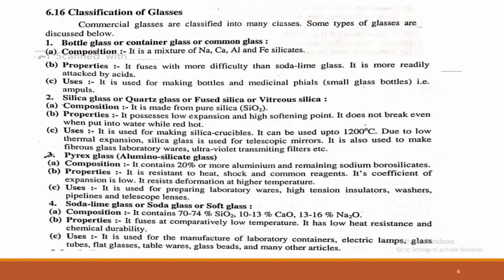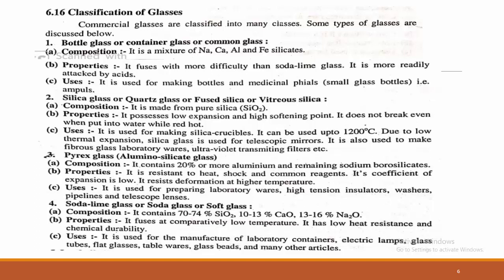See, the name of the Pyrex glass is given as aluminosilicate, which means it definitely consists of aluminum, where the aluminum content is 20% or more, along with sodium borosilicate. The properties: it is resistant to heat, shock, and common reagents, its coefficient of expansion is very low, and it resists deformation at higher temperatures. It can be used in preparing laboratory wares as well as high tension insulators, and they are especially used in telescope lenses.